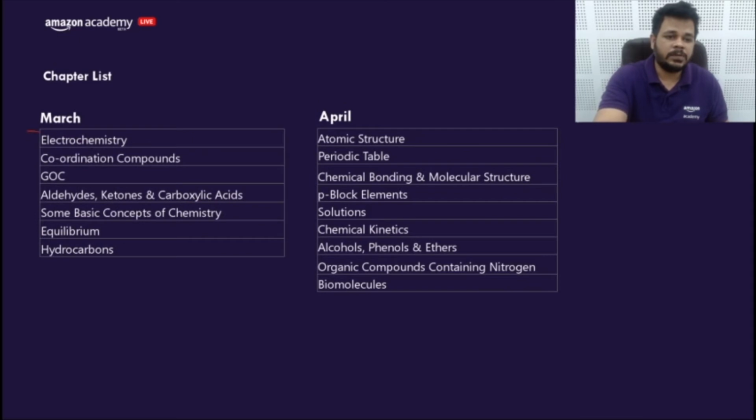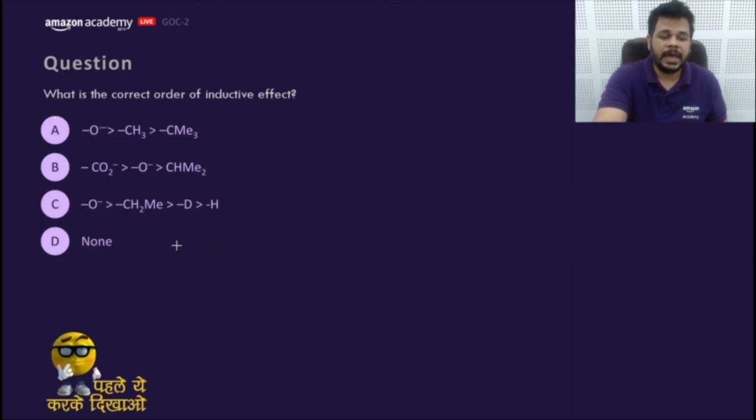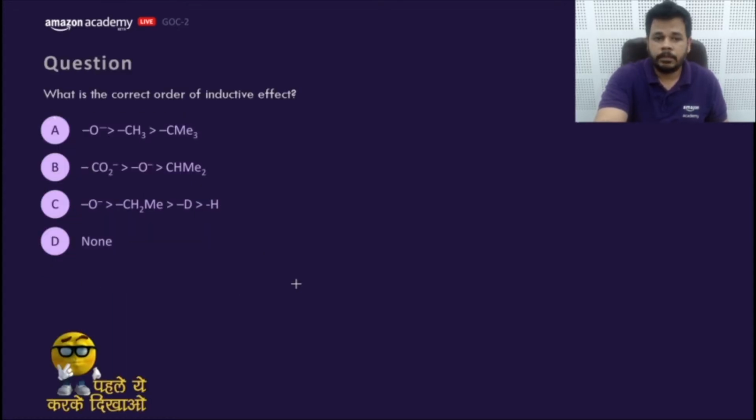These are the chapters we are going to cover in March, and these are the chapters which we will cover between March and April. In today's session we will study hyperconjugation, types of hyperconjugation, application, and comparison of acidic and basic strength. You can consider some more topics like SIR, SIP, and acid base reactions. You'll get the timetable in the dropdown menu.